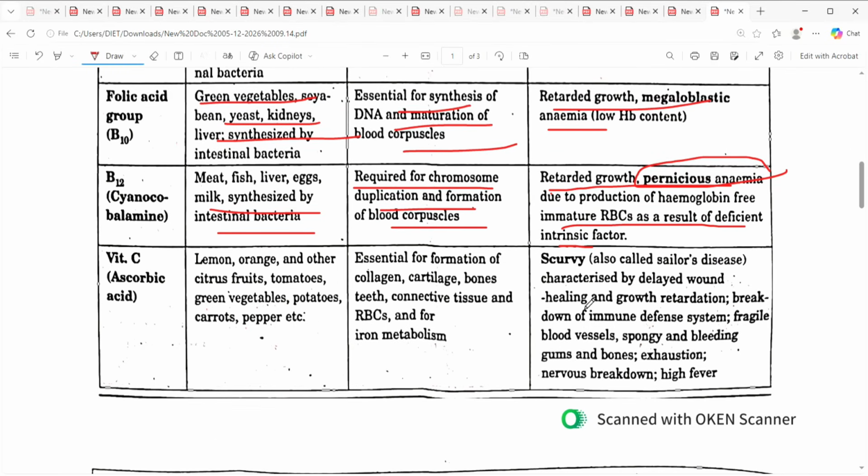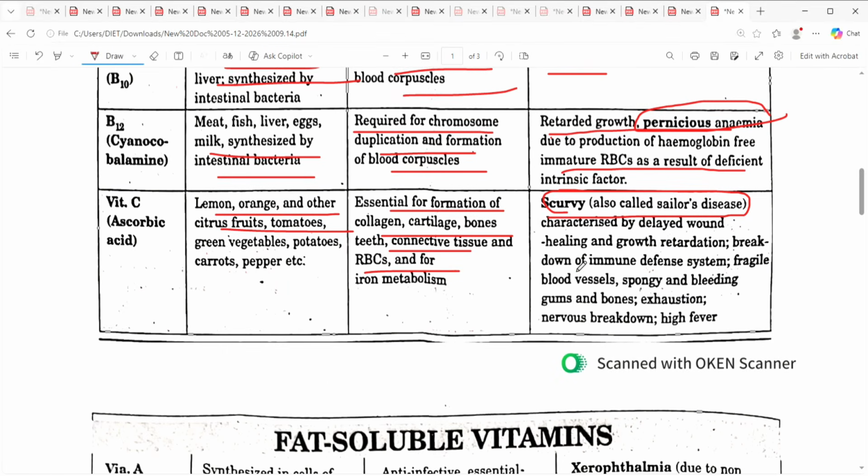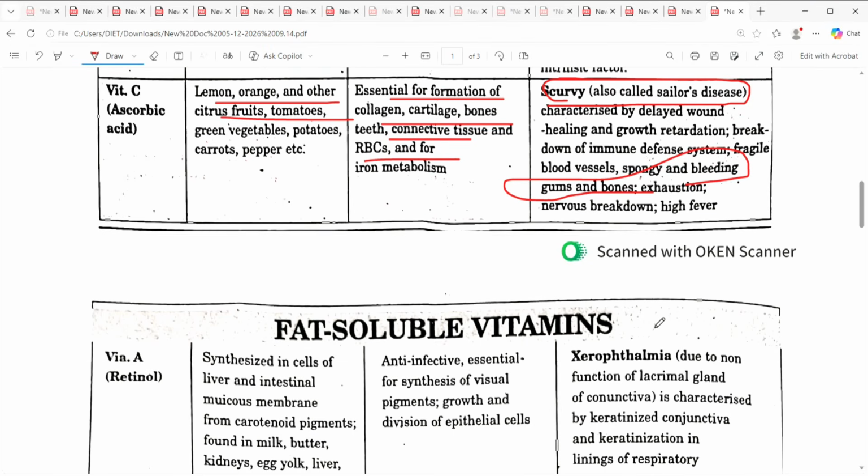Vitamin C, ascorbic acid, in lemon, orange, citrus fruits. Needed for formation of collagen, cartilage, bones, teeth, RBC and iron. This is important. Deficiency is also called sailor's disease. Scurvy, delayed healing and growth retardation, breakdown of immune system, fragile blood vessels, spongy gums and gum bleeding. Scurvy and bleeding of gums and bones is very important. That is about water soluble vitamins,